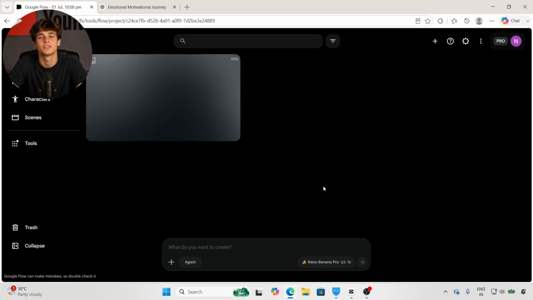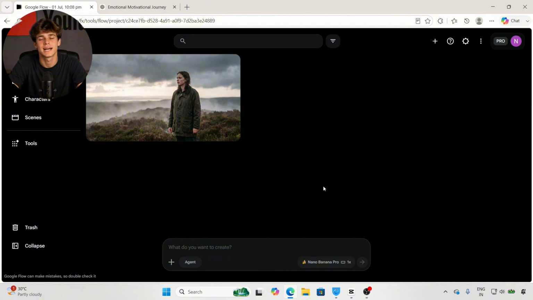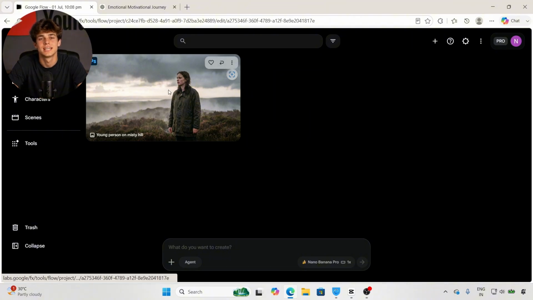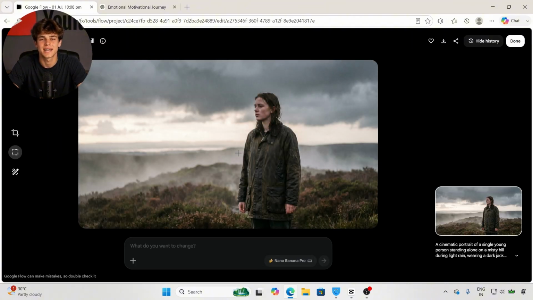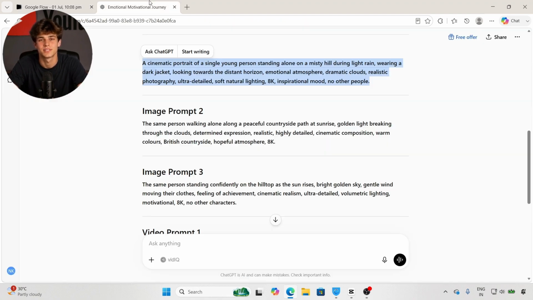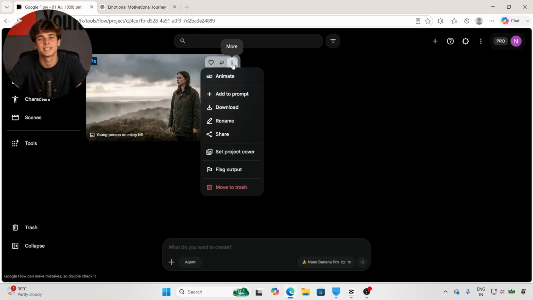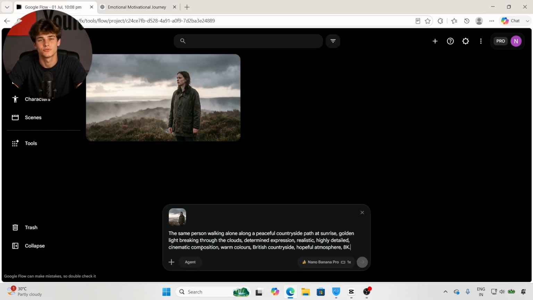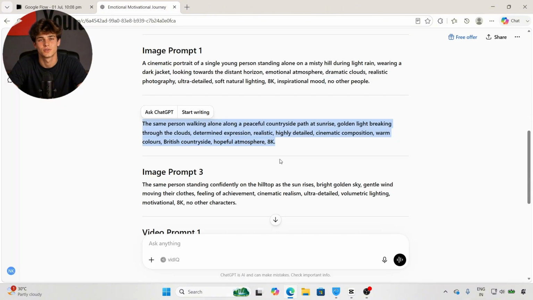Google Flow will now start generating your image. It usually takes only a few seconds. And here it is. The image looks amazing. Look at the lighting. Look at the facial details. Even the background has a cinematic feel. Everything looks professionally generated. Now repeat the exact same process for the remaining scenes. Copy the second image prompt, generate the second image, then generate the third one. Basically, create all the images required for your story before moving on to video generation.